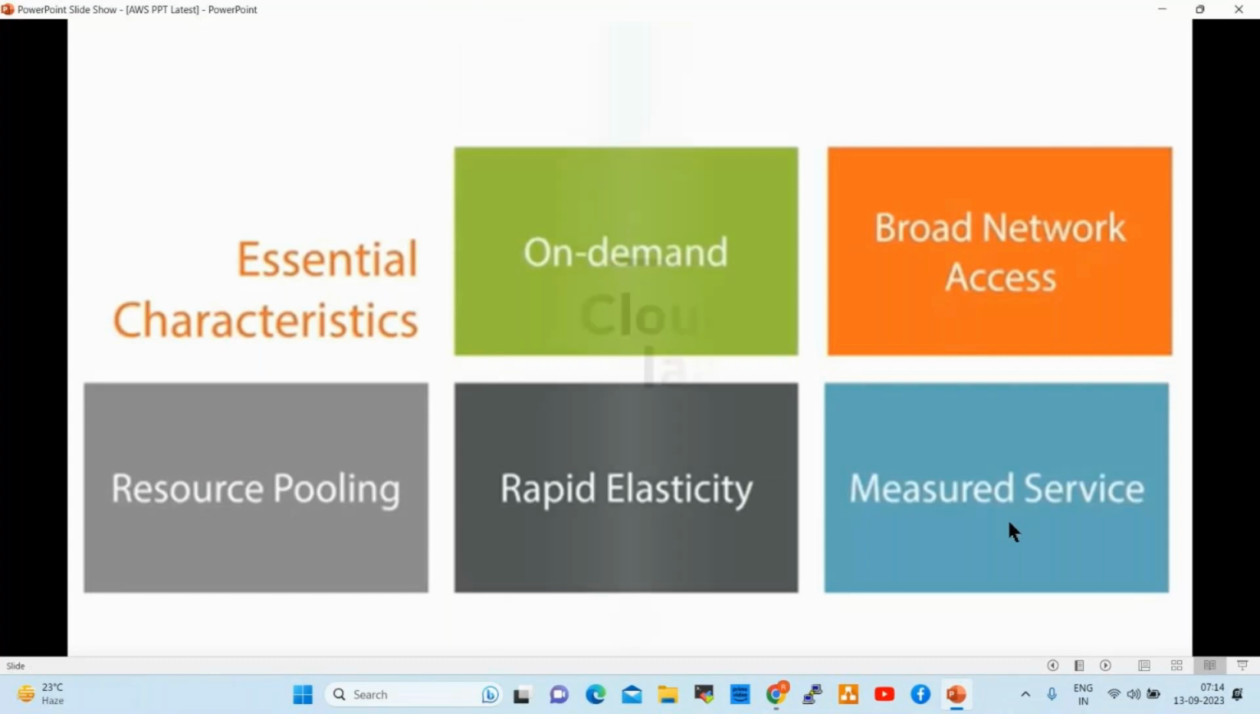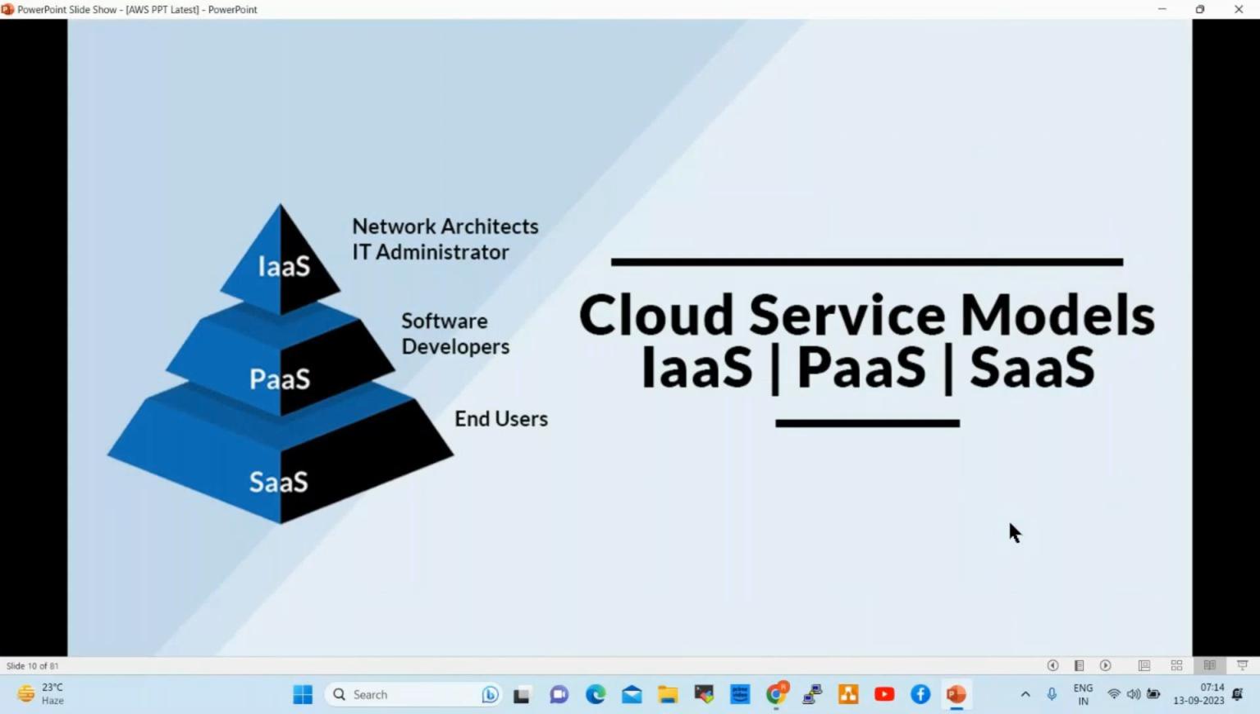Next, see here, cloud service models. We have 3 service models available: infrastructure as a service, IaaS, platform as a service, and software as a service, right? So what is IaaS? We create infrastructure, and on top of that we deploy all the tools. Infrastructure as a service means we create infrastructure like a server. On top of that, we deploy Kubernetes, we integrate Terraform, we integrate Jenkins, right? We create the server, and on top of that we deploy tools.